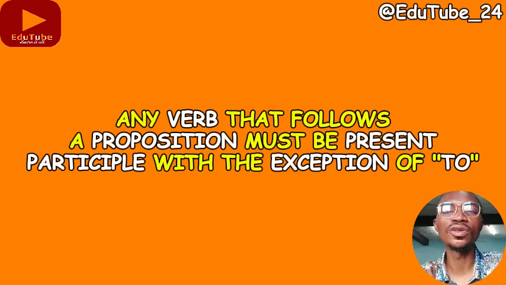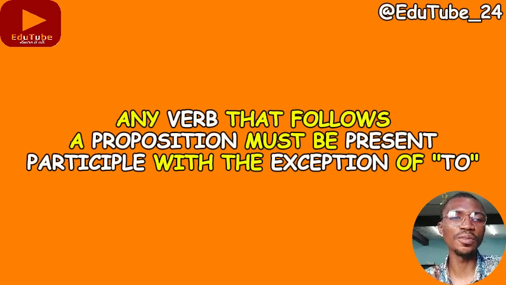So any verb that follows a preposition must be in present participle with an exception of to. We've had a video about the commandment that has to do with to, so you could check our previous video about to. Okay, so now let's look at some examples.